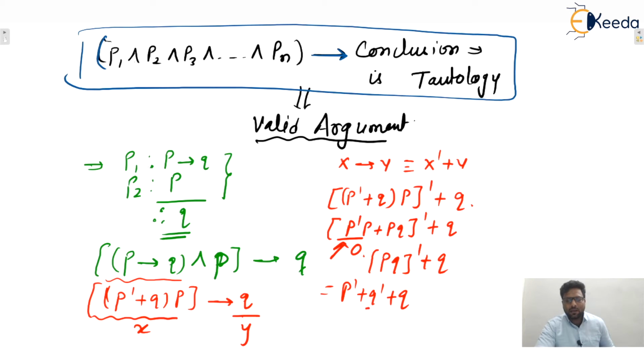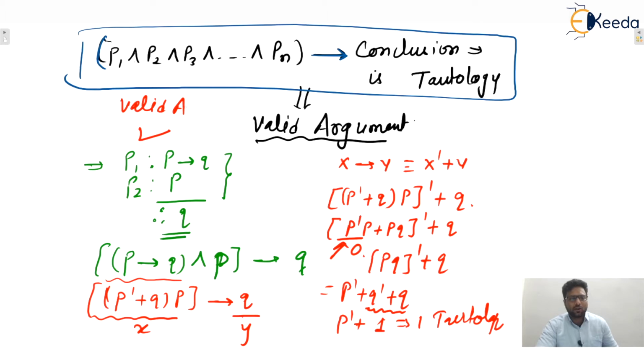Apply De Morgan's. Now Q dash plus Q is 1. So we can say P dash plus 1, and 1 plus anything is 1. 1 means tautology. So we can say that this one is a tautology, and this argument is a valid argument. Isn't it? I hope this one is clear to everyone. This one is a valid argument.